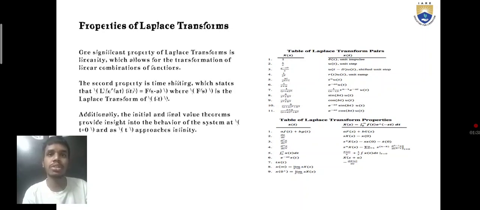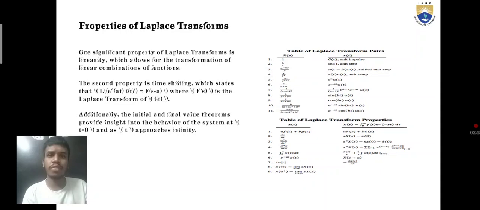properties of Laplace transformation. Here is a picture that shows the table of pairs, what the properties are, and what the definitions of each are. The significance of the properties of Laplace transformation is that it allows the transformation of linear combinations of functions. The second is the property in the time domain, where the time shows the table of the transforms.